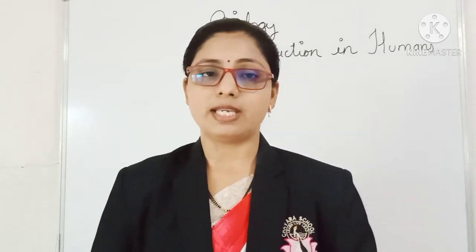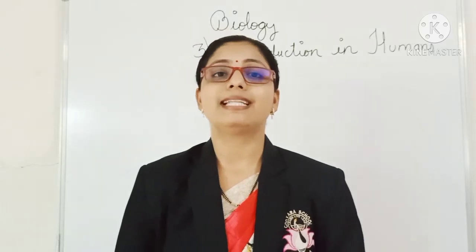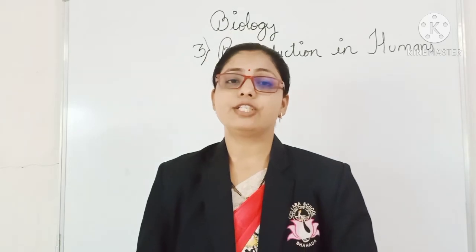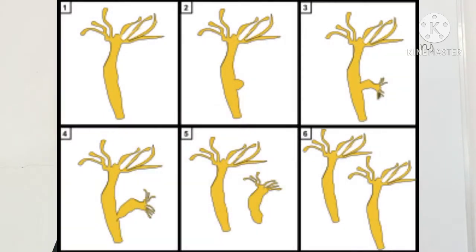Now we are going to see the next asexual reproduction, that is budding. Here we have the diagram of hydra, where it shows a bud present on the outside of the parent. Yes, outside of the parent body you can see a bud has grown. These buds detach themselves when they are big enough for independent existence. Budding is a common method of reproduction in hydra. So this is about budding.